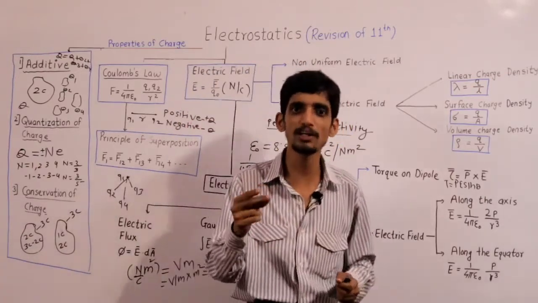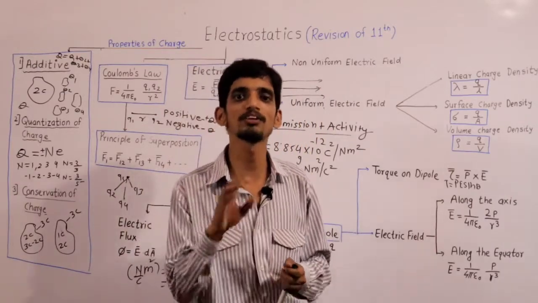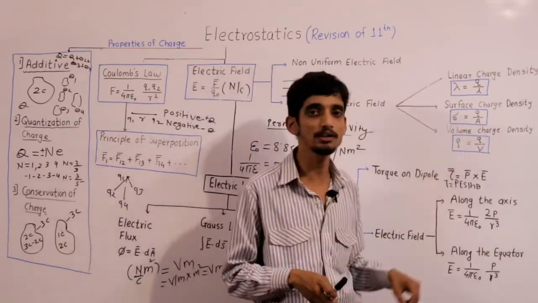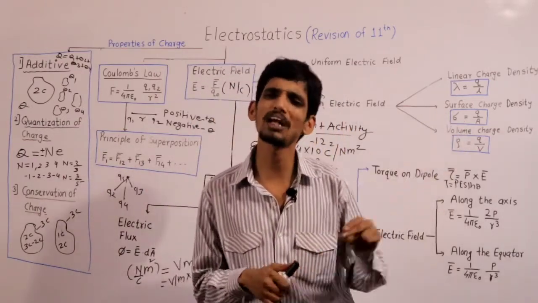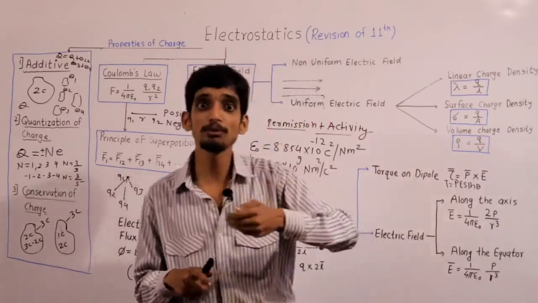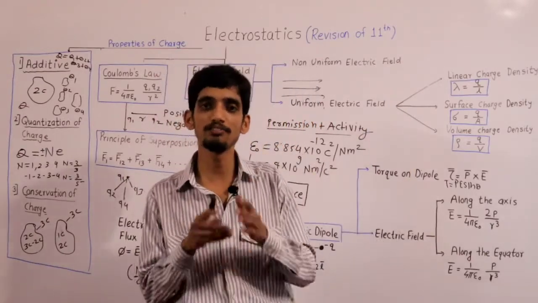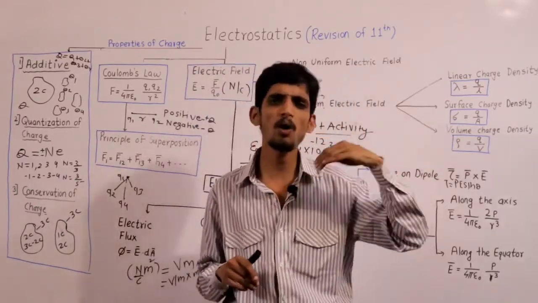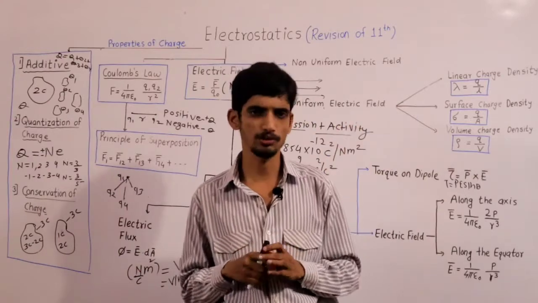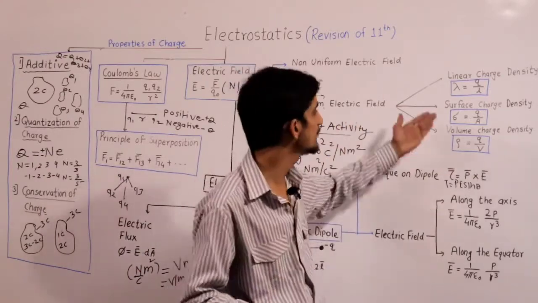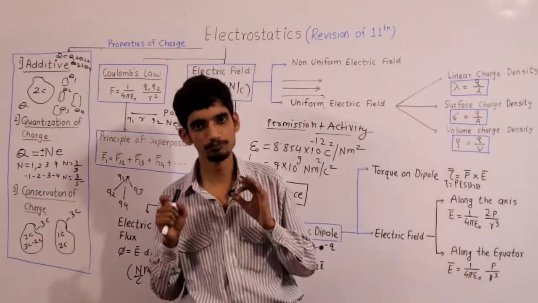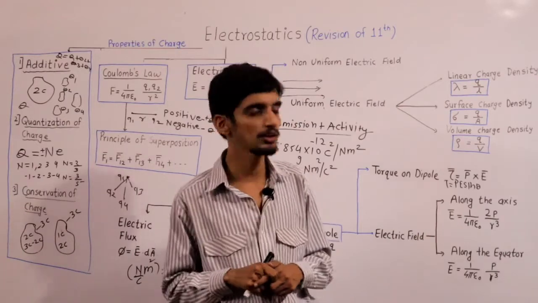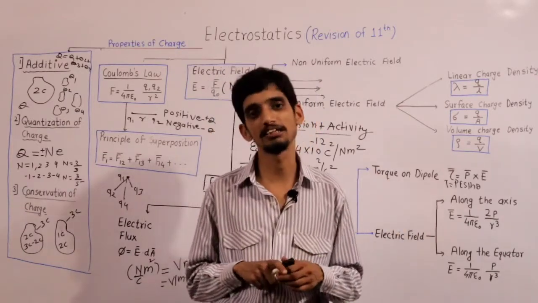It means if you are comfortable with a unit rate, you can definitely calculate any rate, that is, per square meter there is a rate of 50, so you can calculate for 10 square meter. So for unit quantity, if you know the charge density, then you can calculate it for any other given measure or quantity. Clear? So any random calculation of charge can be done using these charge densities.